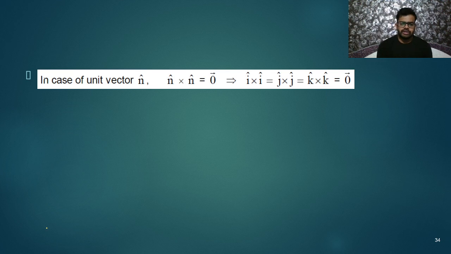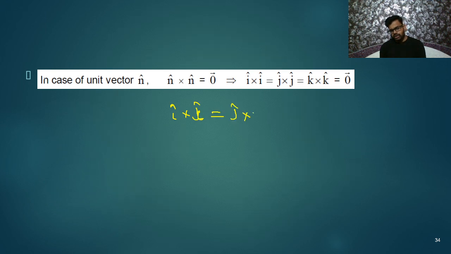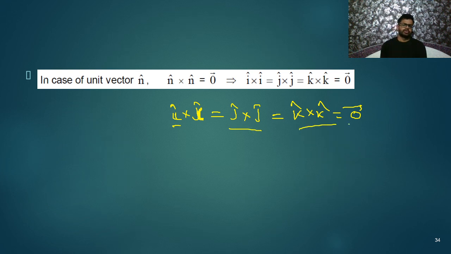Yes, in the case of unit vectors, remember one very important thing: I cross I, J cross J, and K cross K, same vectors with the same directions, will always be the 0 vector. Why? Because the angle between I and I is always 0, between J and J is 0, between K and K is 0. So we get 0. Remember, this result is very important. It will save your time.